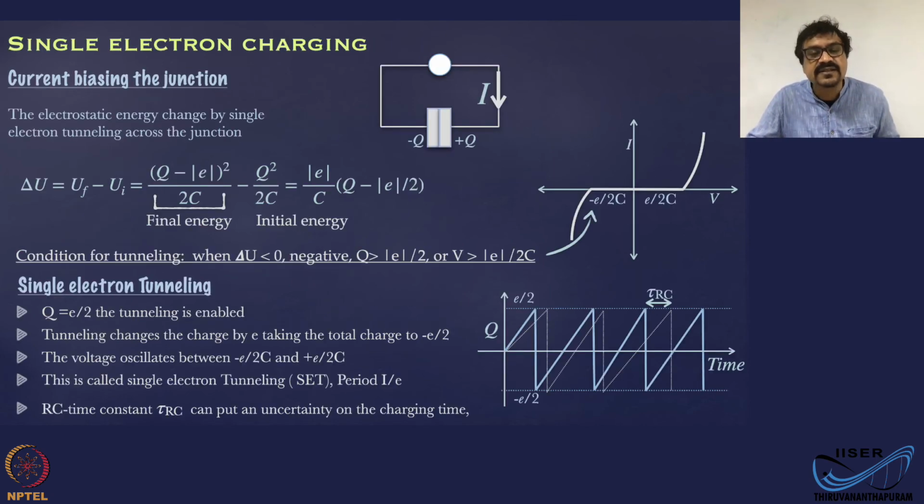Now let us look at what happens when you have very small capacitance, or when you consider the charging part. Okay, in this case, let me assume that the junction is current biased. When I say current biased, it means there is a constant current applied. There is a current source which pushes the electrons at a constant rate.